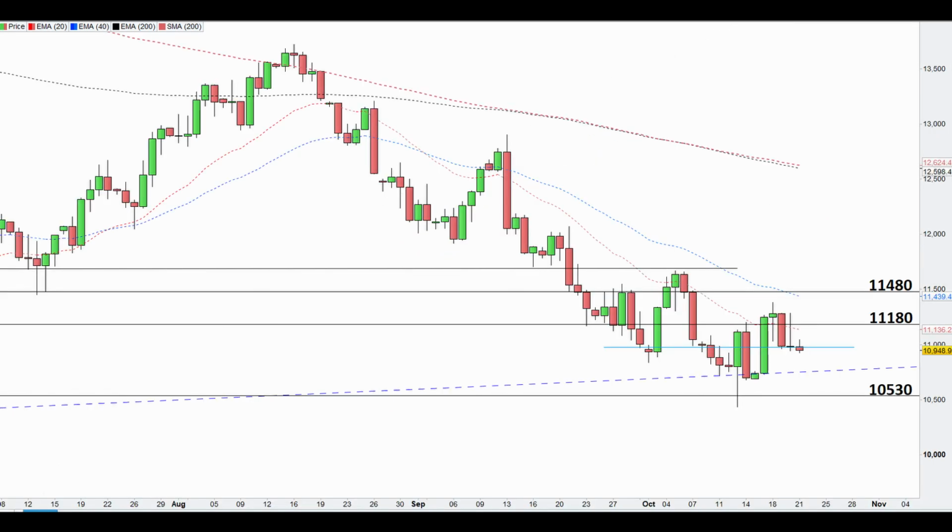In terms of the immediate levels to watch into the close and into next week, 11,180 remains the upside level. We've yet to see price close above and stay above. Above 11,180 is 11,246, being the 200-week moving average, followed by 11,480. On the downside, 11k will act as immediate support, followed by 10,730. More big tech earnings next week, with the likes of Apple, Amazon, Microsoft, Facebook, and Google reporting, so that will be the driver.